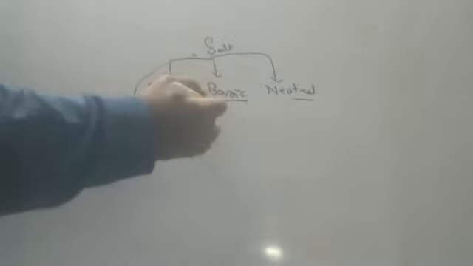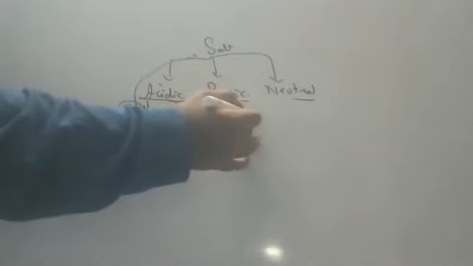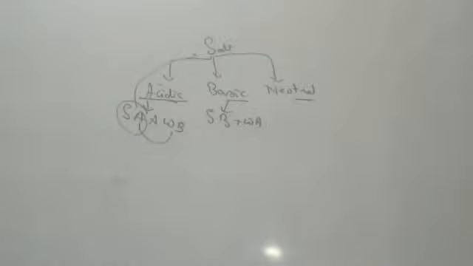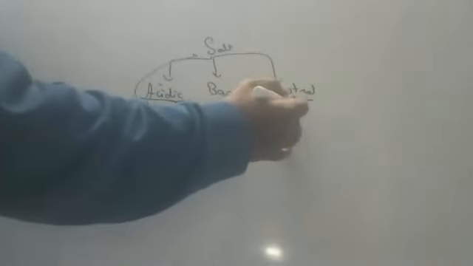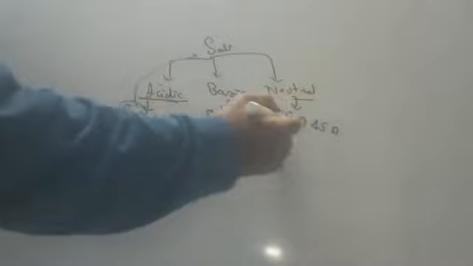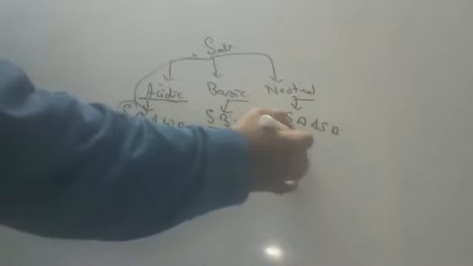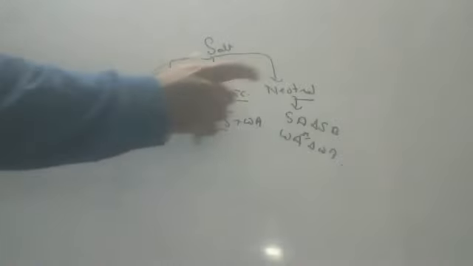What is basic salt? Any salt which is formed from a strong base and a weak acid is called basic salt, because the base is strong. And last but not least, neutral salt. Anything which is formed from strong acid and strong base is neutral, and weak acid and weak base also give neutral salt. So children, three varieties of salts: acidic, basic, and neutral.